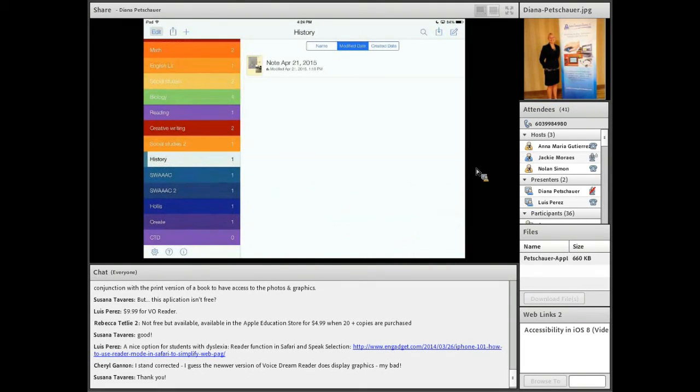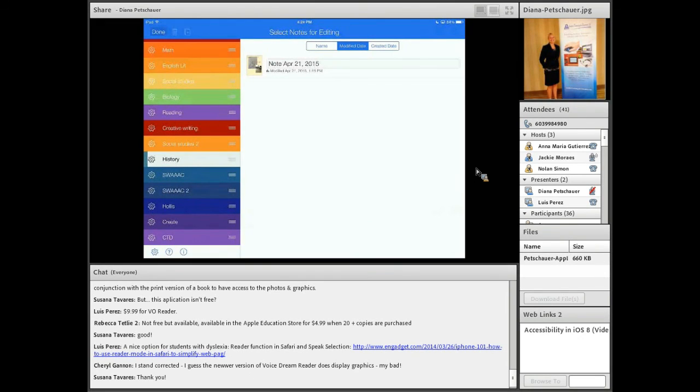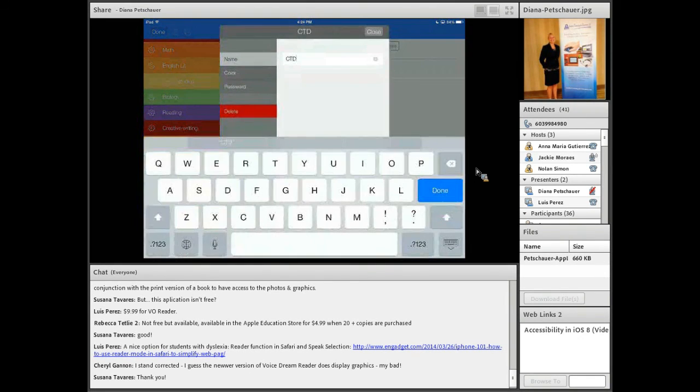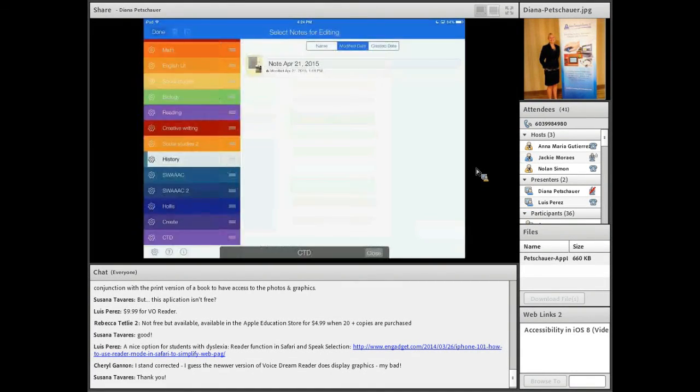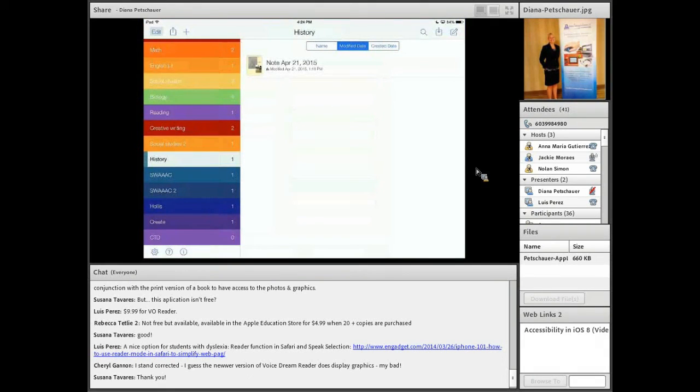And you can see I have my CTD folder at the bottom there. I just created that folder very quickly and easily. If I tap edit, I can edit my folders by the little gear icon to the right. I could change the name. I can change the color, so I can color code my folders, especially if I'm doing so with my classes or my binders. I could password protect it, and I can delete it.